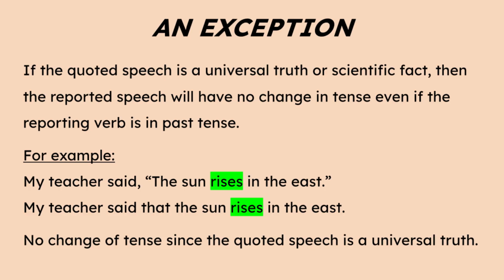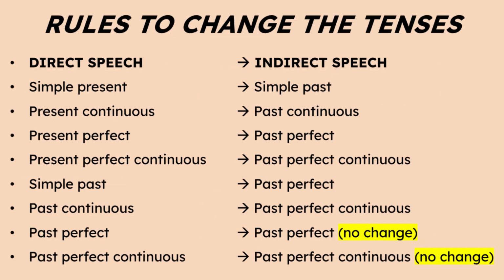So imagine if I change the sentence to, my teacher said that the sun rose in the east. It means once upon a time the sun used to rise in the east. Now it might rise in a different direction. So to avoid this misinformation, we don't change the tense of the universal truth or scientific facts when we change it into indirect speech. Let's learn the rules to change the tense.